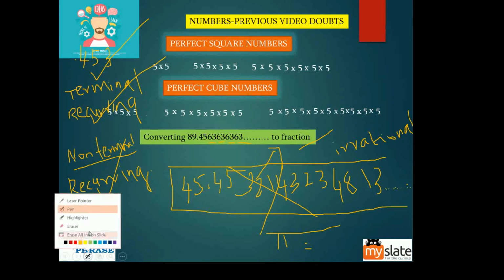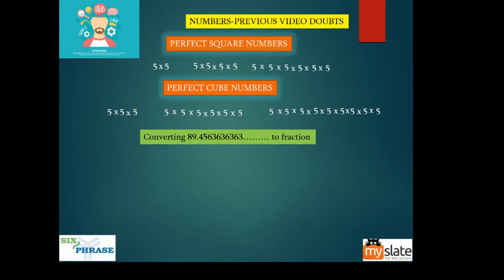Now we'll see how to convert this. Take this to be A, guys. The given number I've taken to be A. Multiply it by 10,000. The reason I multiply it by 10,000 is that I want the decimal to move from here to here. So I'm multiplying it by 100 first, and you can see here I did that, so that the decimal moves from here to here.